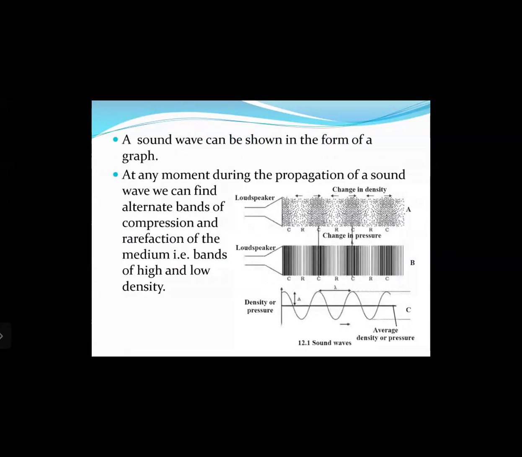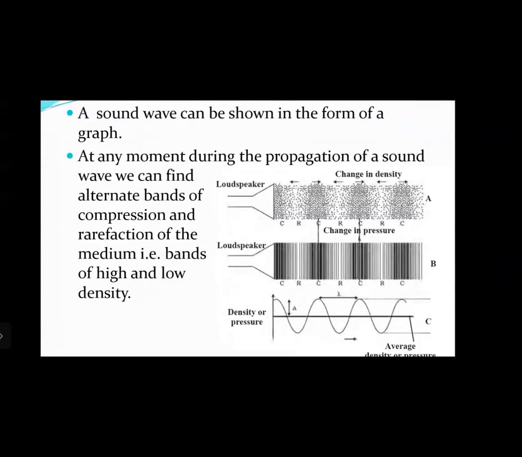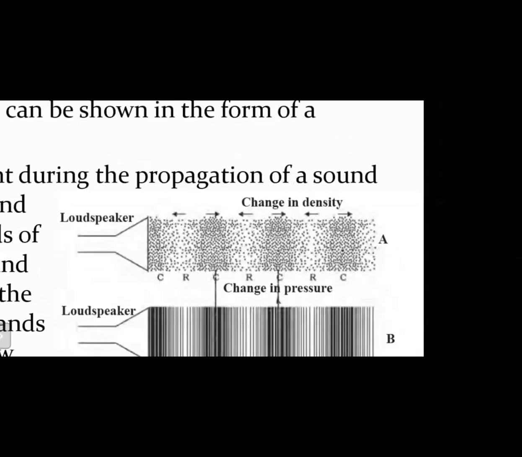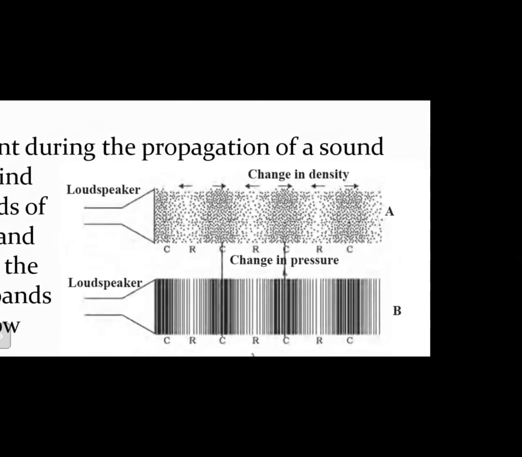So a sound wave can be shown in the form of a graph. At any moment during the propagation of a sound wave, we can find alternate bands of compressions and rarefactions of the medium, that is bands of high and low density. If you look at the diagram here, you can see that there is a loudspeaker on the left hand side. As the loudspeaker vibrates, what happens? It creates compressions and rarefactions of the medium, right, which move away from the speaker.